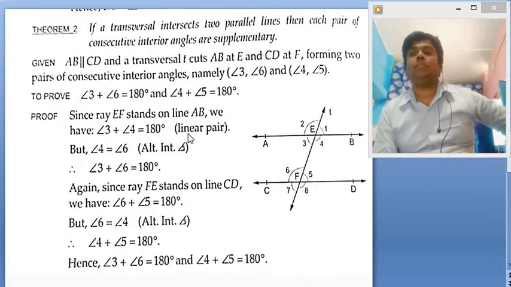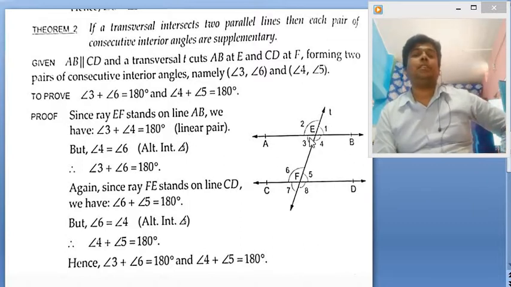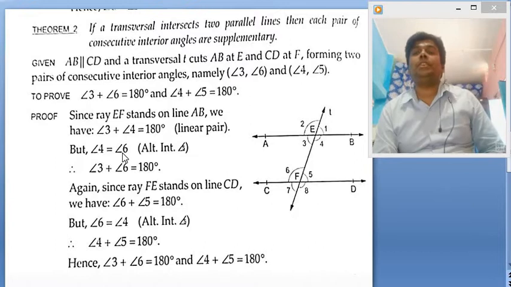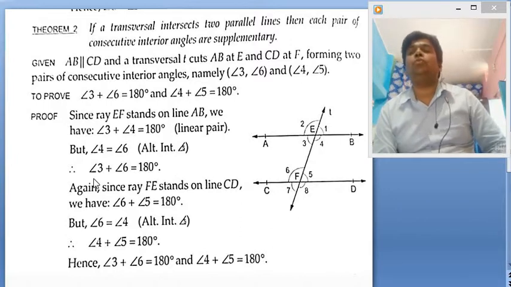Because they are forming a linear pair. Also angle 4 and angle 6, what type of angles are they? They are vertically opposite angles, and vertically opposite angles are equal in measurement. That's why we can say, for angle 4 we can substitute angle 6. So when we replace angle 4 with 6, we will get angle 3 plus angle 6 is equal to 180 degrees.